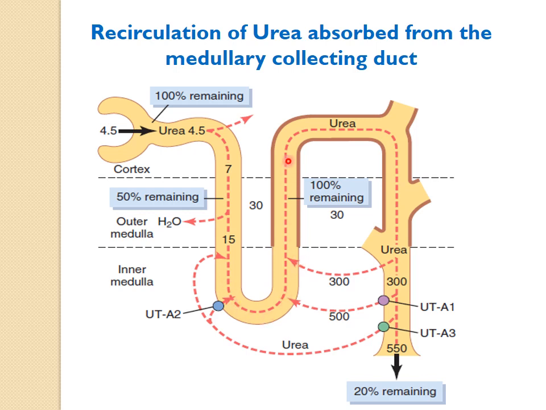Then coming to the ascending thick portion of the loop of Henle and the distal tubules and the collecting duct up to the outer medullary collecting duct, you can see this is bounded by the bold line. These nephron tubules are bounded by the bold line. This portion is impermeable to the urea. Okay. So by the time the tubular fluid reaches the inner medullary collecting duct, urea concentration will be much higher. Okay. One reason is that these portions are impermeable to the urea.